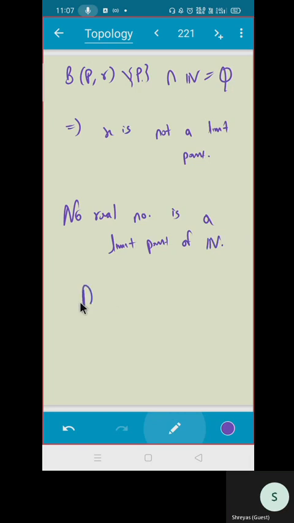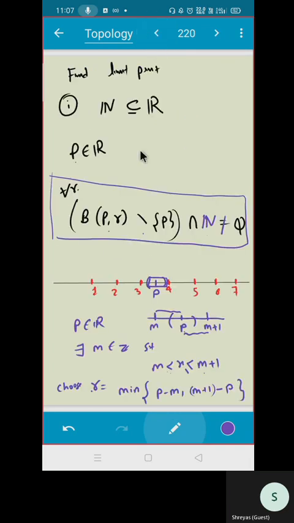So what is the derived set? What will D of N be? It is empty. What is a derived set? Set of limit points. So the derived set is empty. Do you agree? Just go through the solution once again and tell me whether you understand this or not.